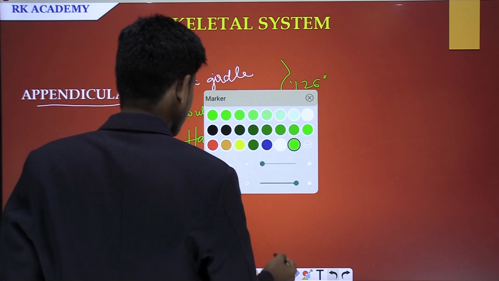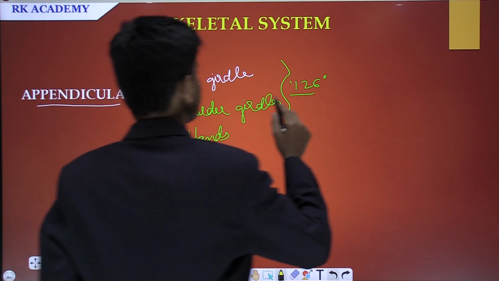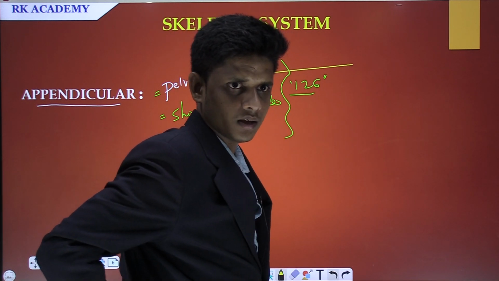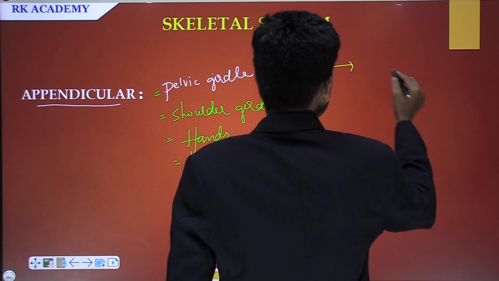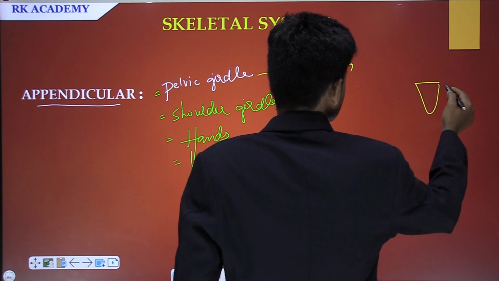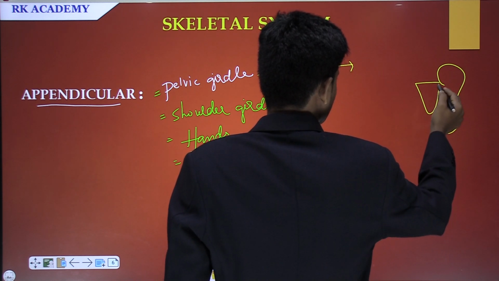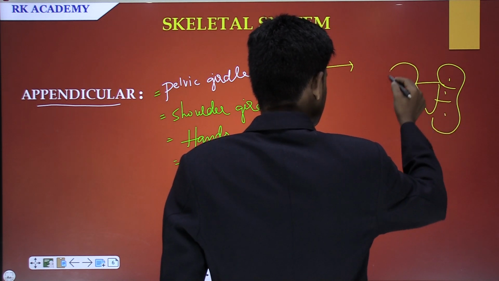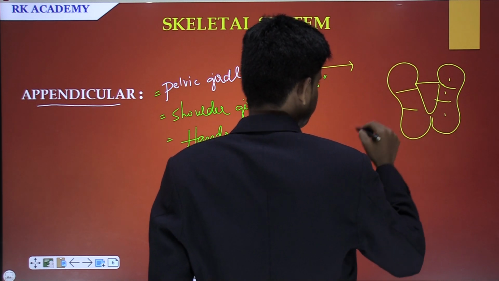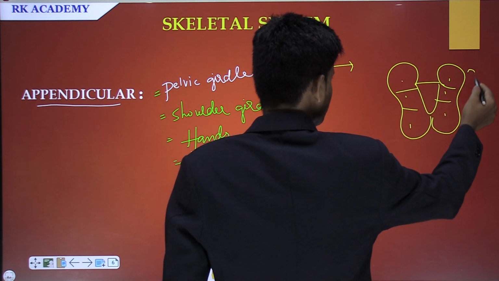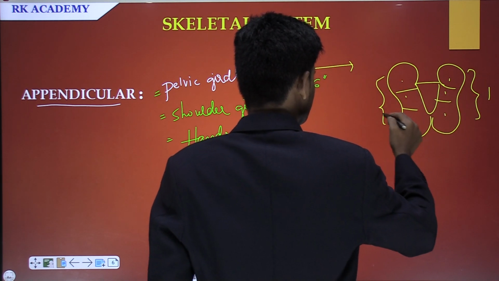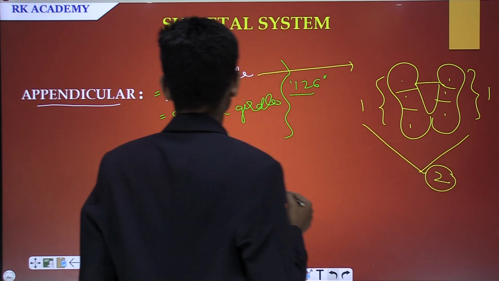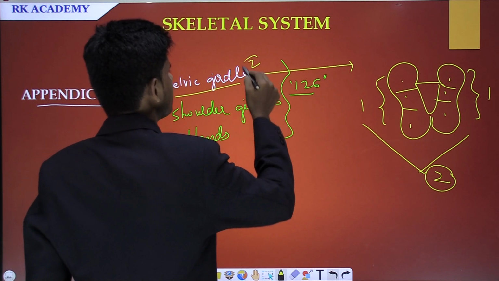For example, the pelvic girdle means the bones present in the back of the body. Observe the diagram of the pelvic girdle clearly. This is one part of the pelvic girdle, made up of 3 bones, and this is also made up of 3 bones. These 3 bones fuse to make 1 bone, and these 3 bones fuse to make 1 bone. So 2 bones are there in the pelvic girdle.